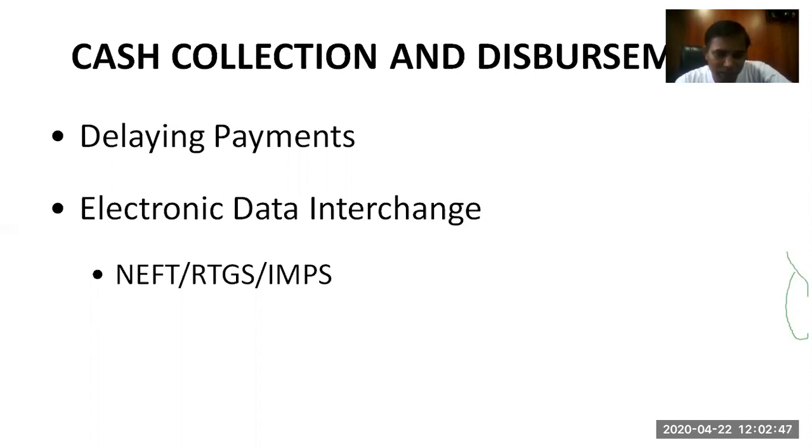In today's date, in no time we're transferring money to anybody, anywhere within the country. So with the help of NEFT, RTGS, IMPS, a company can also reduce its cash collection time. Nowadays, you may see that all companies are providing these details: NEFT, RTGS, IMPS, BHIM UPI, etc. is being provided by every company these days, so that you can immediately scan it and send the funds to that respective company.